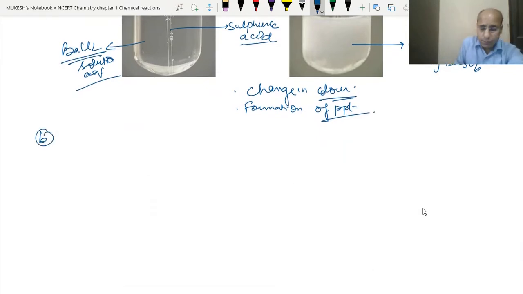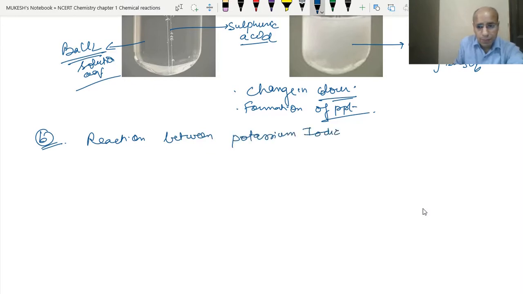Second example. See, when the reaction between potassium iodide solution and lead nitrate solution.